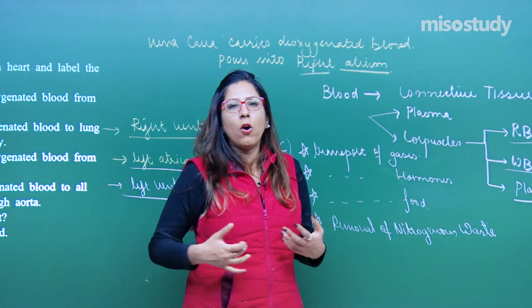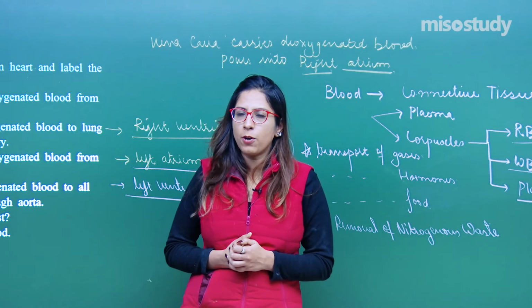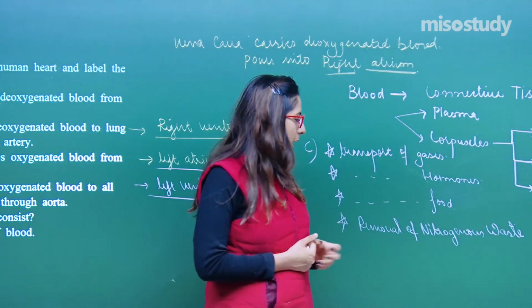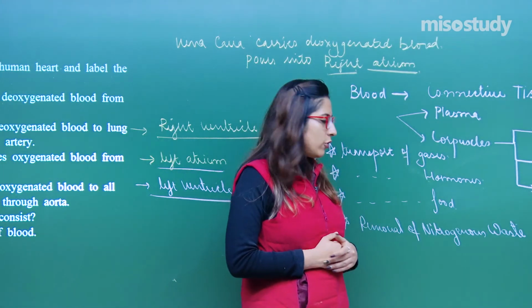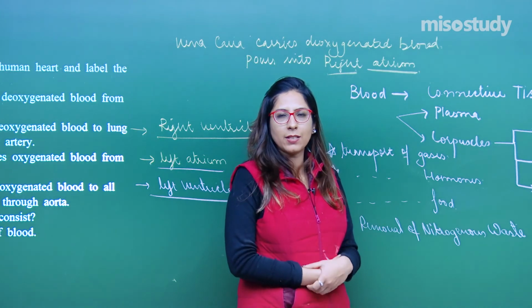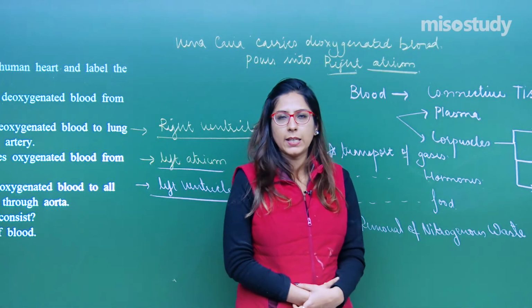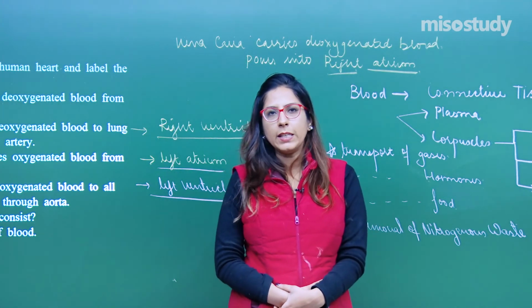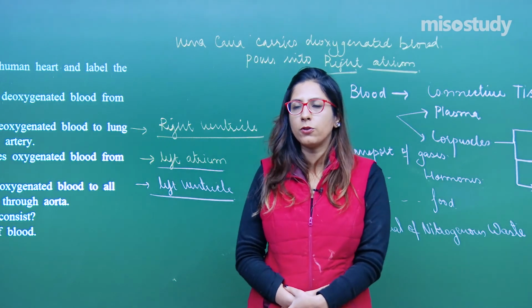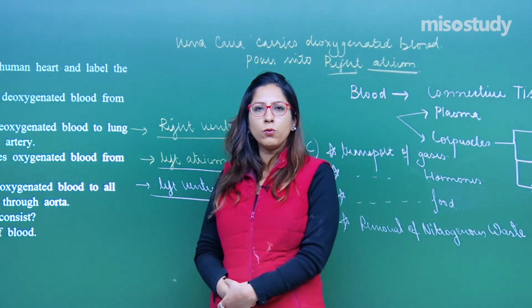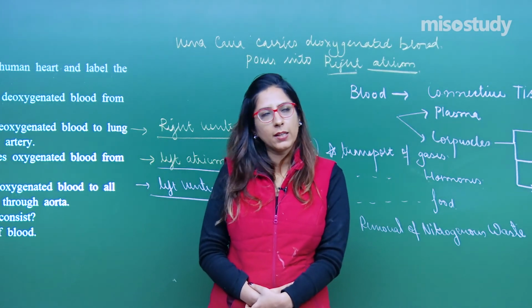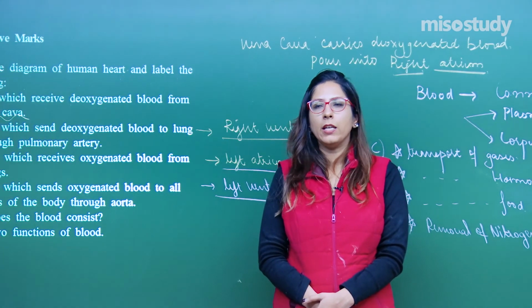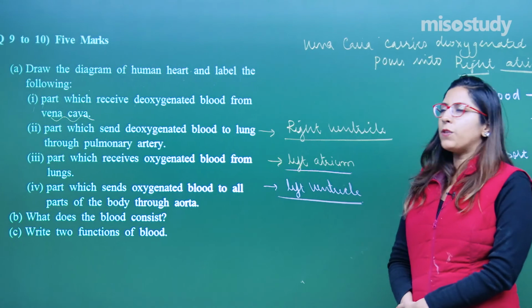Food, the soluble or simple soluble form of the food, is absorbed with the help of blood, from where it is transported to the various parts of the body, where it is oxidized to release energy. Removal of nitrogenous waste we have discussed in the excretion part. In the excretory system, the renal arteries carry blood containing this nitrogenous waste. Once the waste is removed, the blood is released back and carried by the renal vein. So this was question number 9.